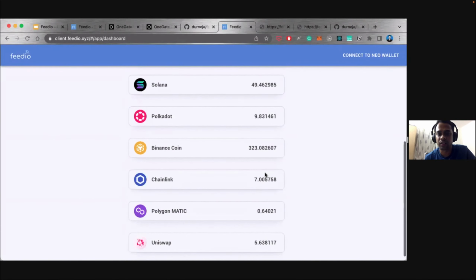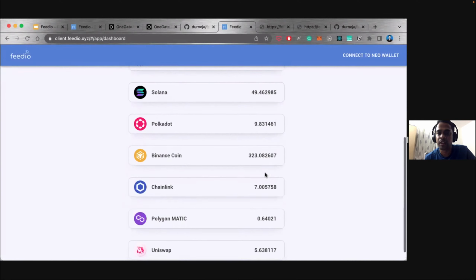So all these prices are in USD. We also plan to support Forex information so that you can get all these token prices in the fiat of your choice or your use, right? And yeah, so this is a high level about it.